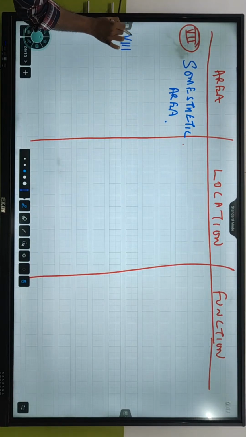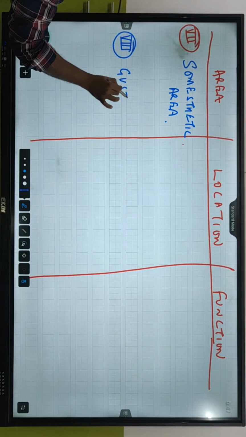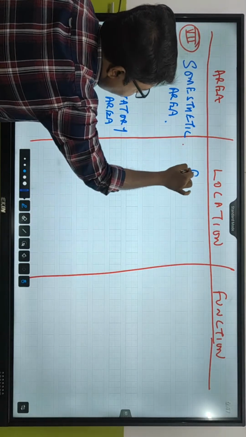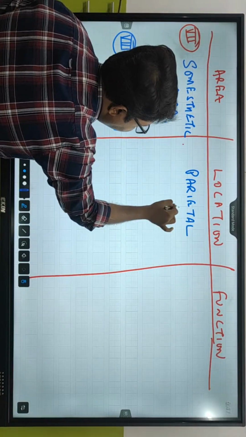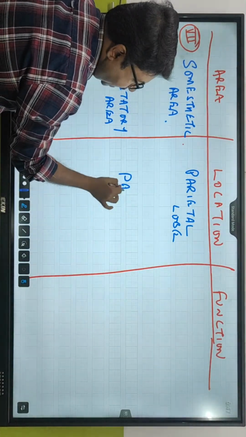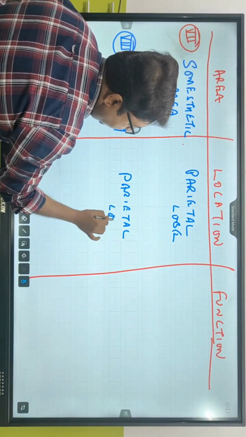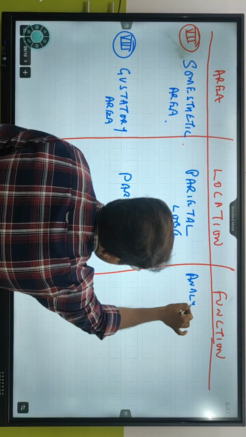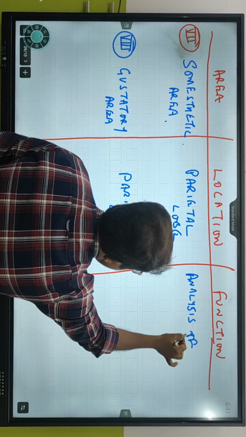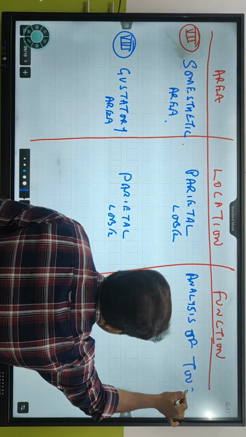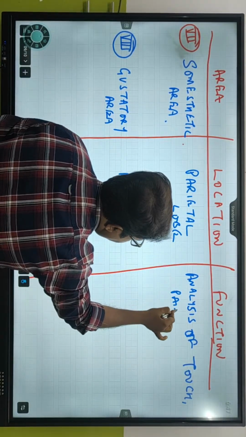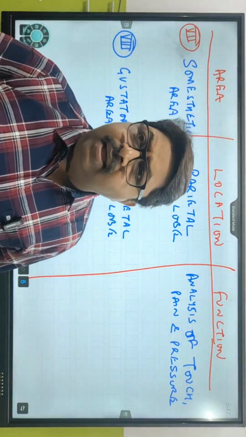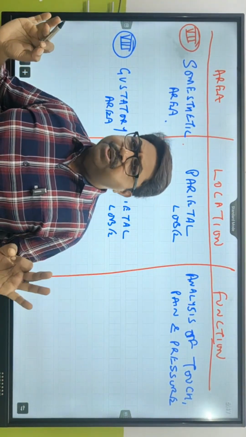And 8th one is gustatory area. Location: parietal lobe, and this is also parietal lobe. Come on. Somasthetic area, its function is, it helps in analysis of touch, pain, and pressure. So it helps in analysis of touch, pain, and pressure.